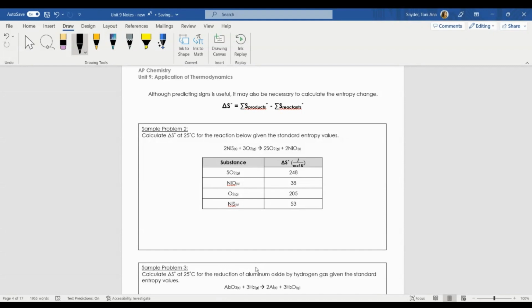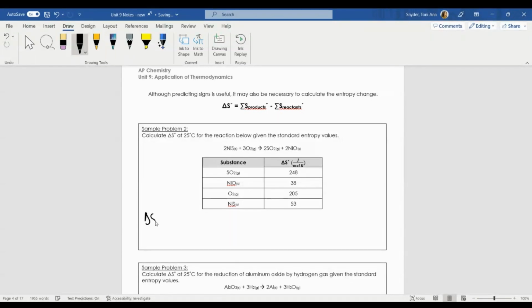So if you remember, the delta H of a reaction is equal to the enthalpy of the products minus the enthalpy of the reactants. It's the same exact equation for entropy. So the change in entropy throughout a reaction or a chemical process or a physical process is equal to the sum of the entropy of the products minus the sum of the entropy of the reactants. And we're given all of these entropy values down below for sample problem 2. So let's calculate delta S at 25 degrees given the standard entropy values.